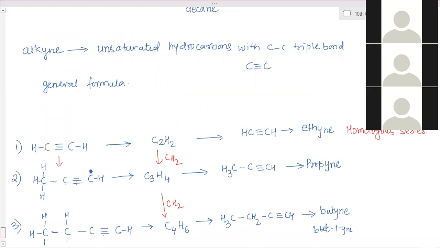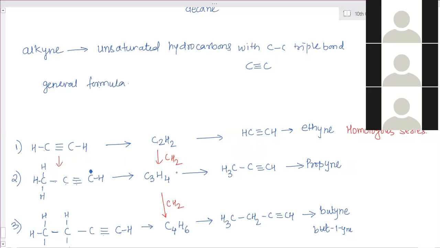Ma'am, can you show the definition? Which one? Definition. Here only. Now what's the general formula for this? General formula, yeah. It is two carbon, and then hydrogens are 2. That is 3, and here it is 4. So can you make the structure? This is 4, and this is 6. 2 twos are 4, and this is minus 2.